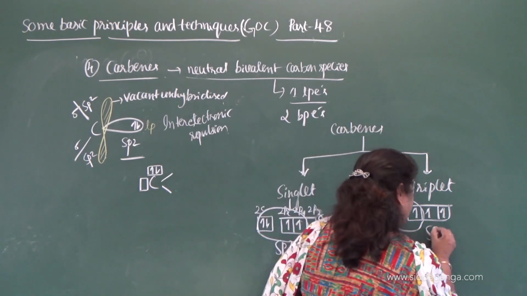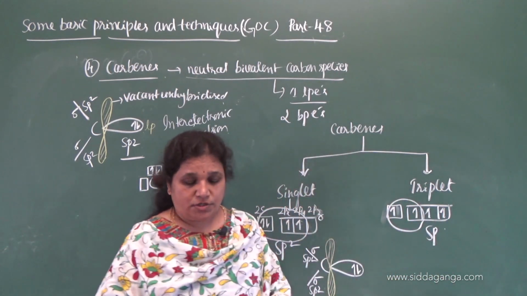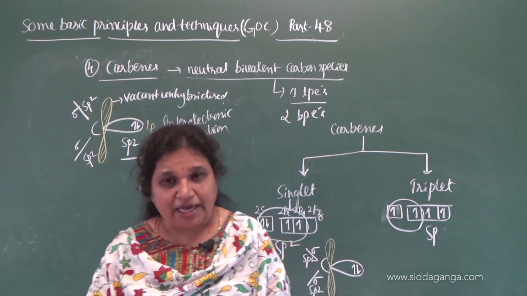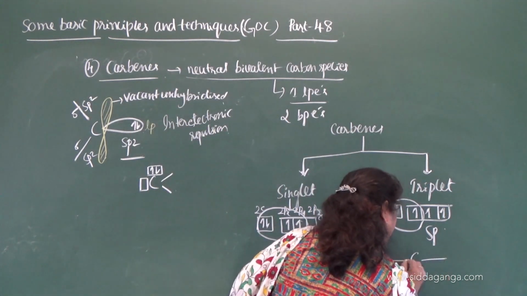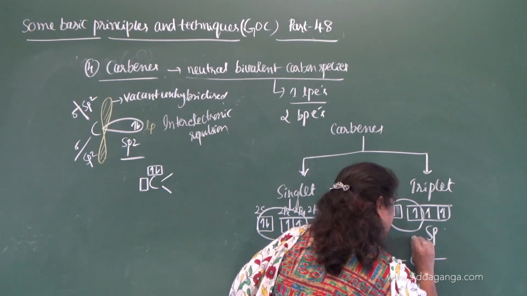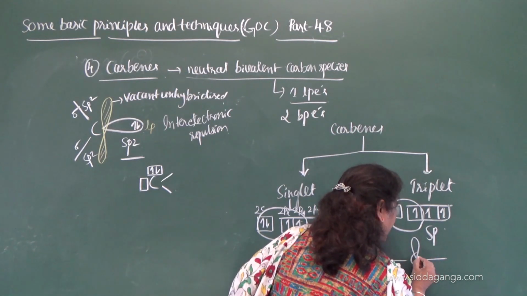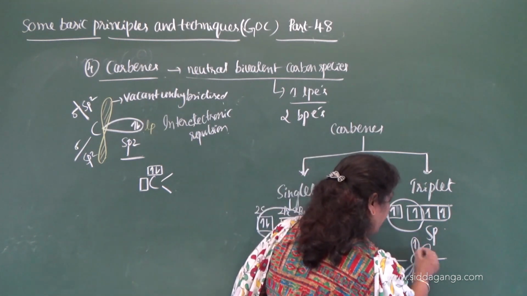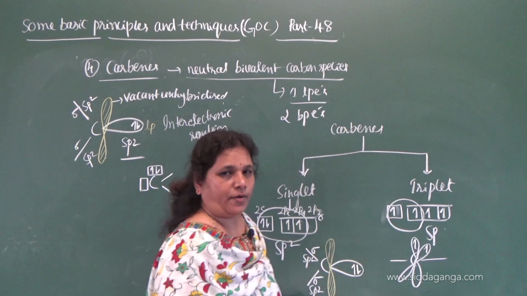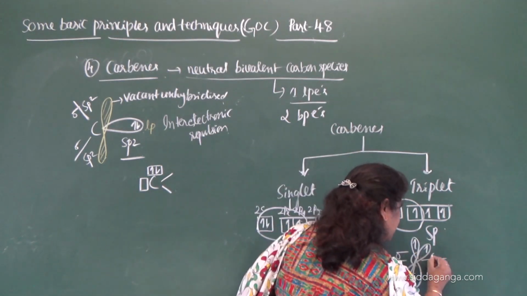So here, if it undergoes sp hybridization, it forms 2 sigma bonds, and it is left with 2 unhybridized orbitals, each containing 1 electron.